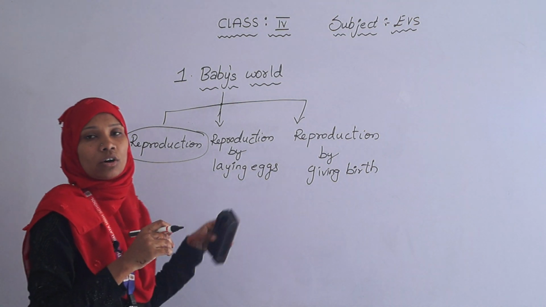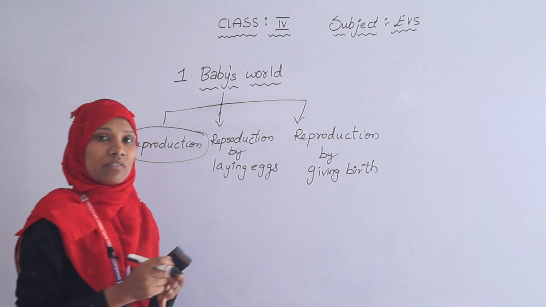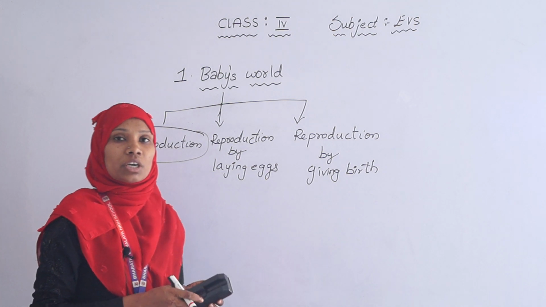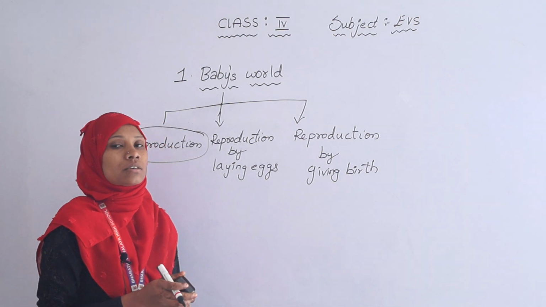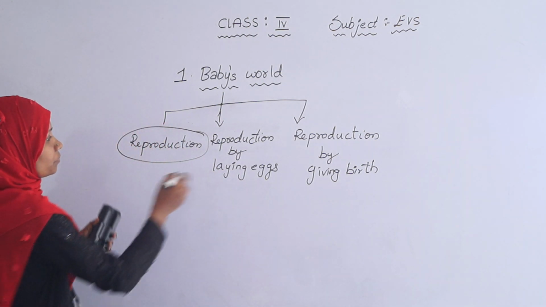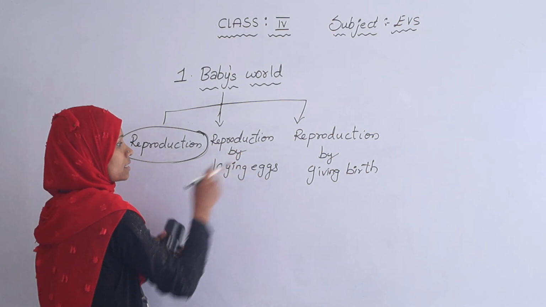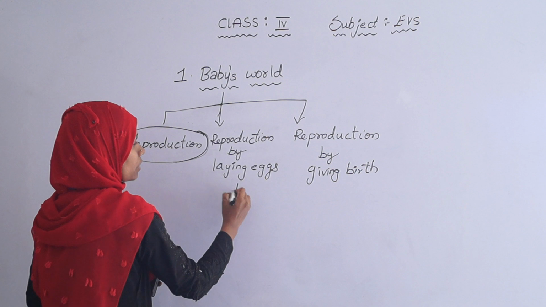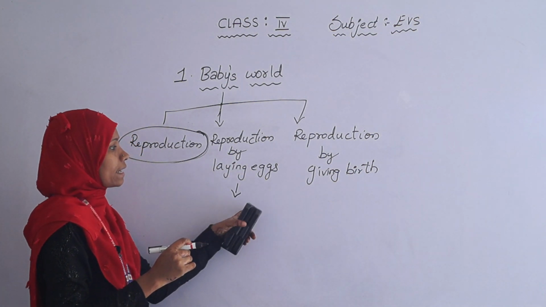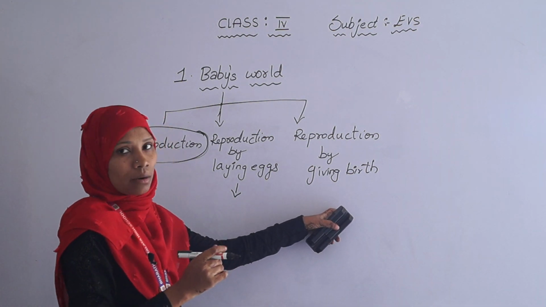Reproduction is the ability of producing their young ones. Reproduction is the process by which one can produce more of their own kind. Reproduction is not the same in all animals. For example, plants reproduce through seeds. Let us see how reproduction is continued by laying eggs. The animals which reproduce by laying eggs are called egg laying animals and the animals which give birth directly to the young ones are called mammals.